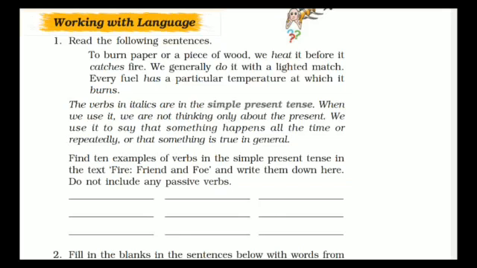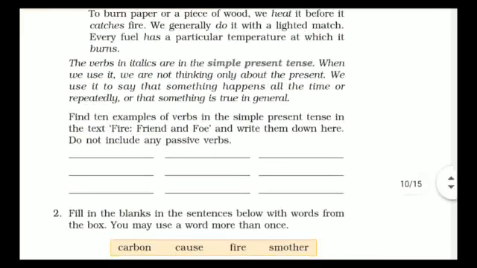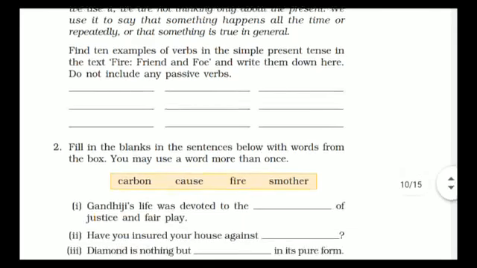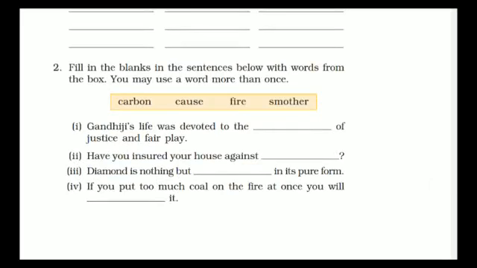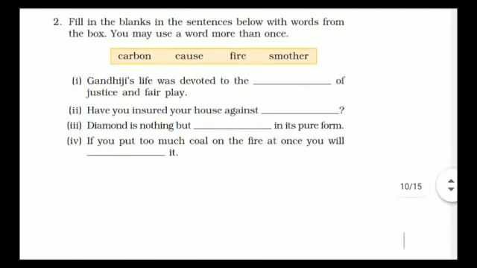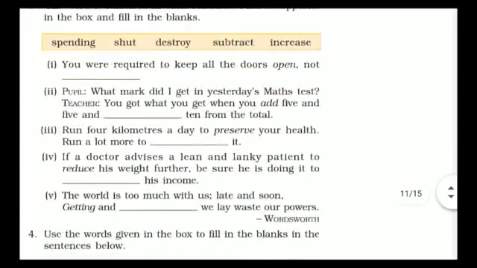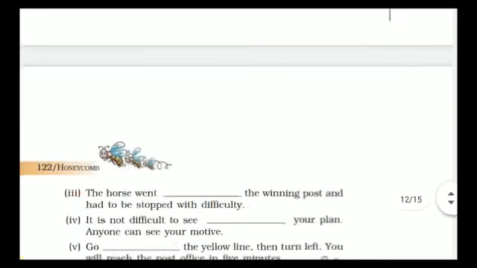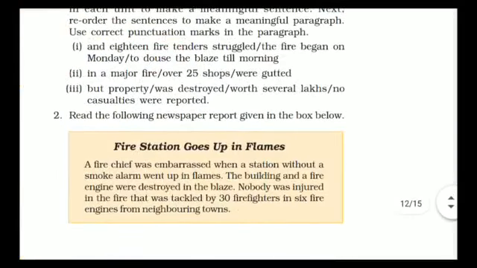Okay. Now, working with language, read the following sentences. These are the things which you are supposed to do by yourself. Wherever you get a problem, like here you have to find out the verbs, just let me know and I'll give you the solution. But I suggest you do these answers on your own. Don't worry, if you get any problem, I'll help you. These are exercises you have to do by yourself and ask me wherever you get a problem. And this is all for today.